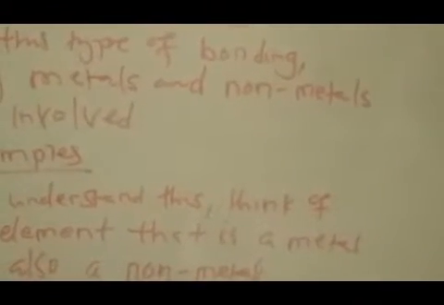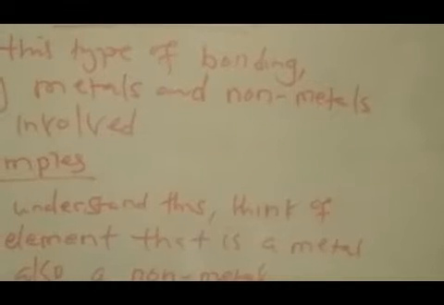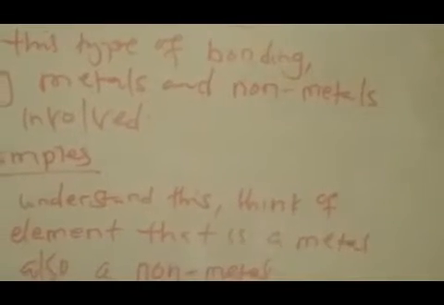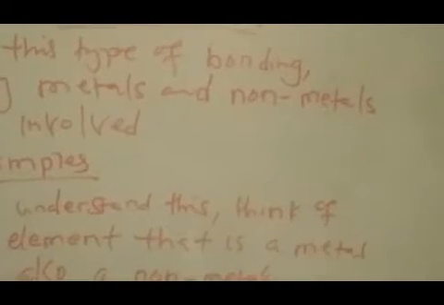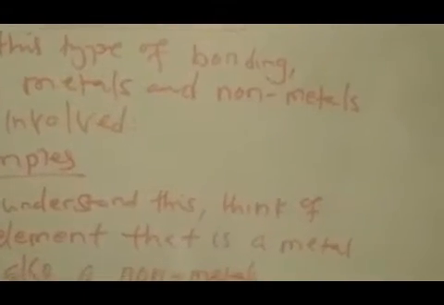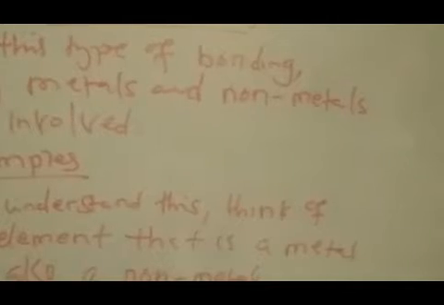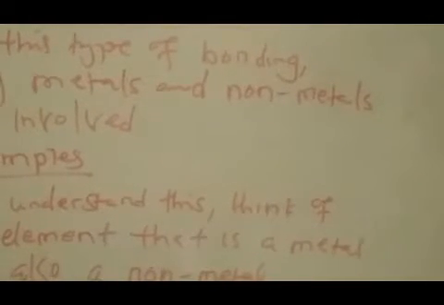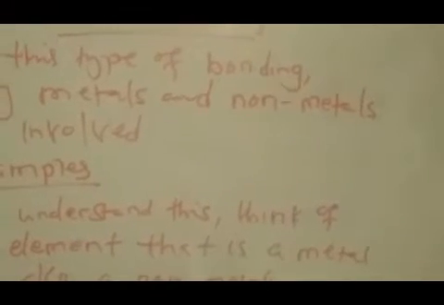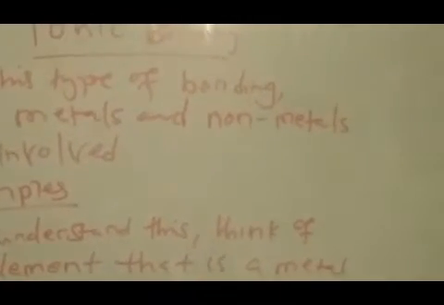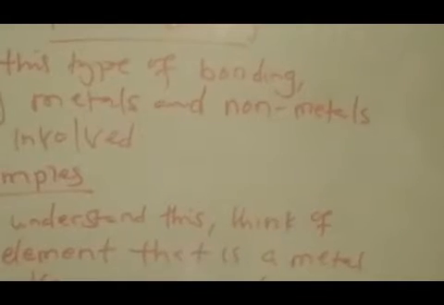Under ionic bonding, I've illustrated some examples down here. In this type of bonding, only metals and non-metals are involved. This is what you just need to know: that metals and non-metals are involved.